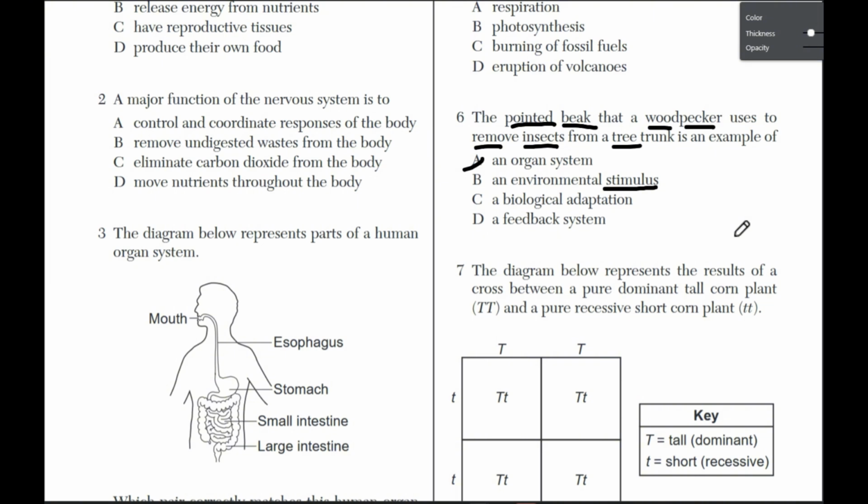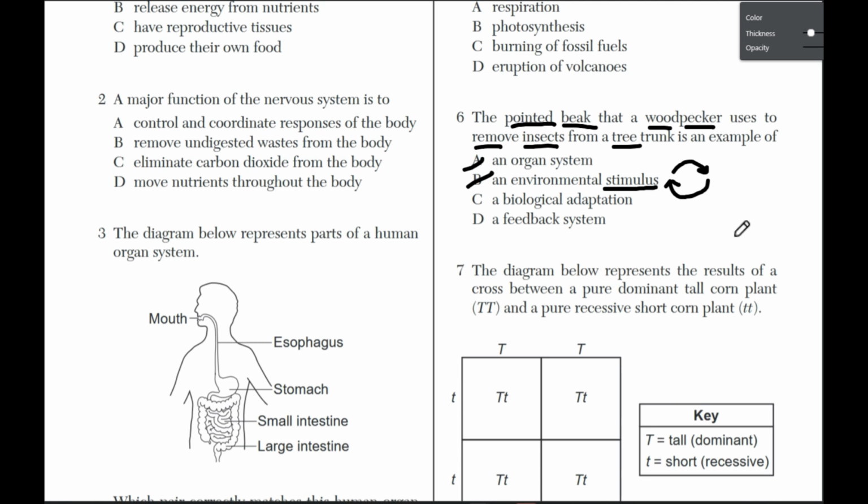A stimulus would be what we are putting into something, and then we would see an output from that. So, because of that, B is going to be incorrect. C, a biological adaptation. I realize I just used that word to describe the one above. Let's keep that one open and then go to D, a feedback system.